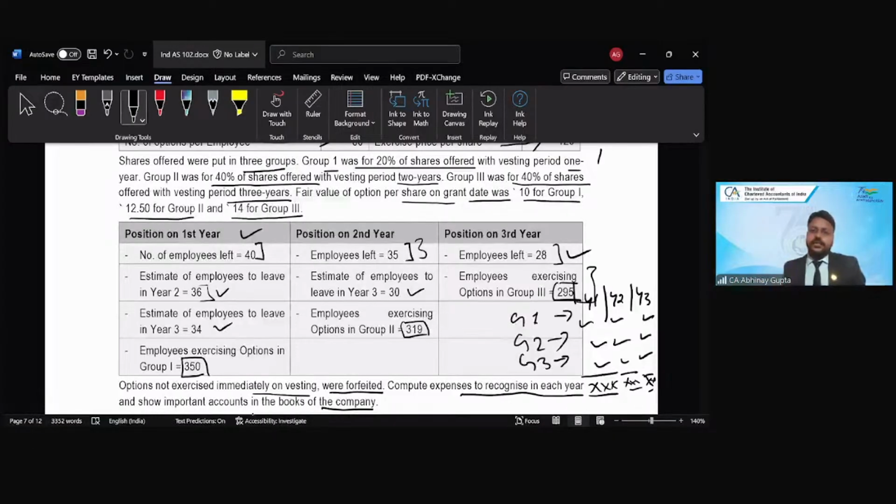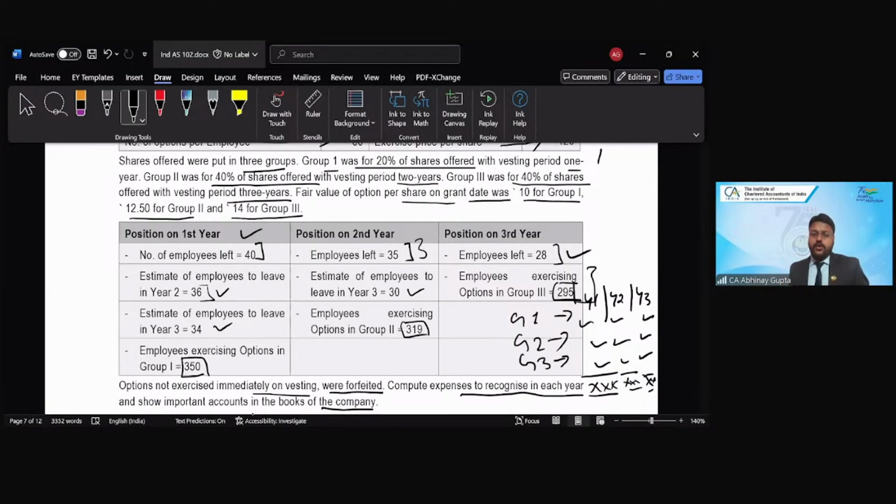Group 1 in itself is a plan. Group 2 in itself is a plan. Group 3 in itself is a plan. For group 1, you need to come up with the calculation assuming the vesting period is 1 year. For group 2, you need to come up with the calculation of the expenditure and the liability assuming the vesting period is 2 years. And for group 3, it is 3 years. So basically, the complexity in this question is added by having 3 plans put together with 3 different vesting periods, right?